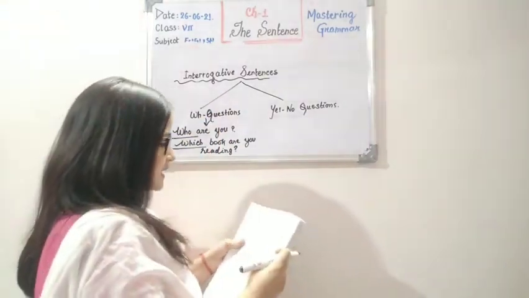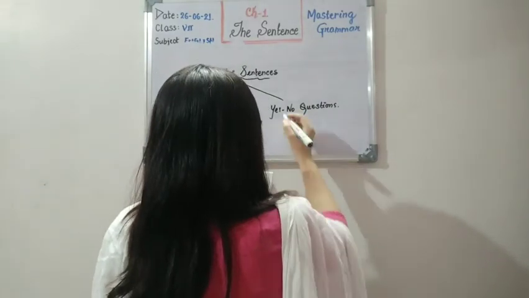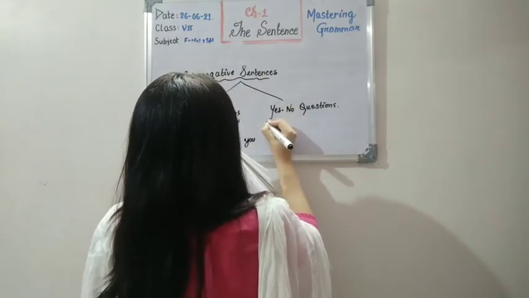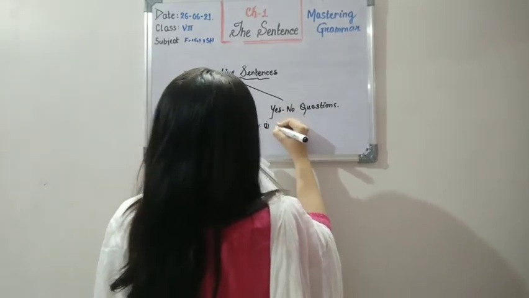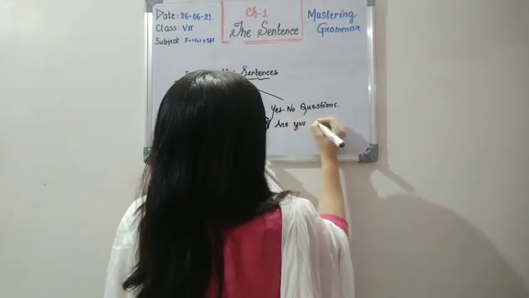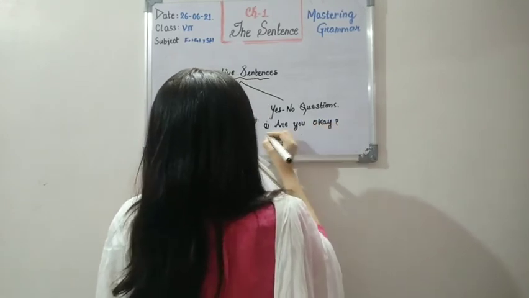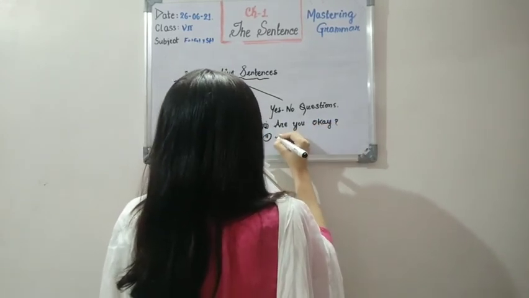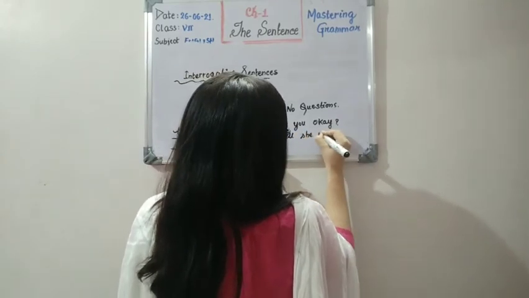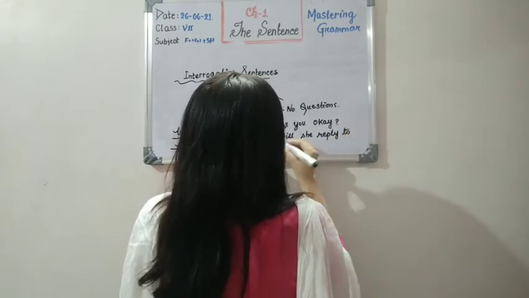Now, what are yes or no questions? Yes or no questions will have an answer of either yes or no. Let's see some examples. One, are you okay, or are you fine? Number two, will she reply to my letter?